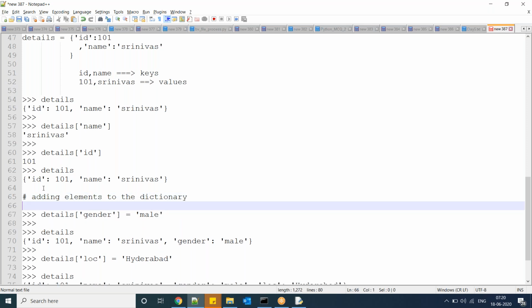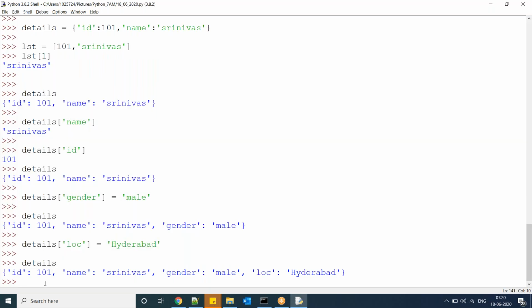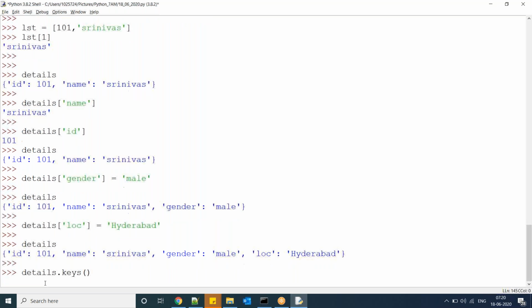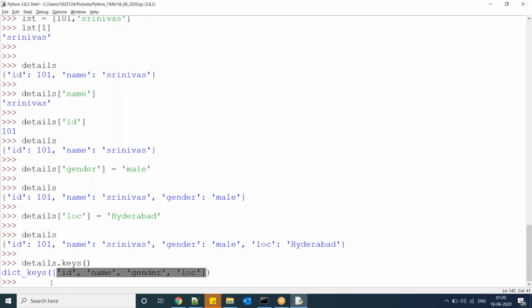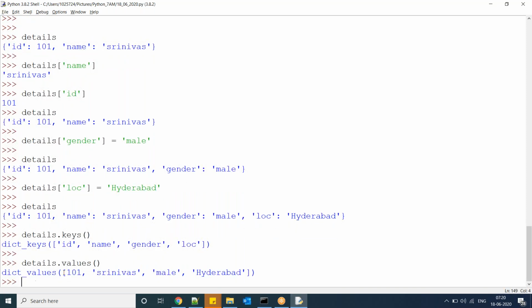Now details dot keys is going to give you a list of keys. Details dot values is going to give you a list of values.